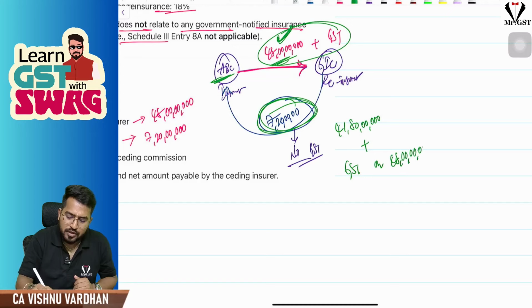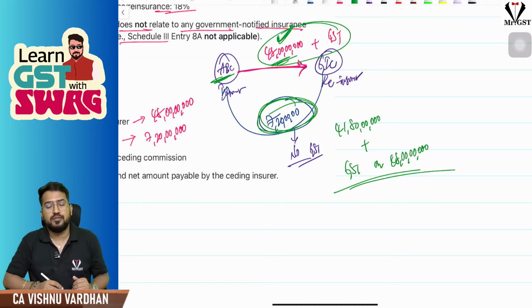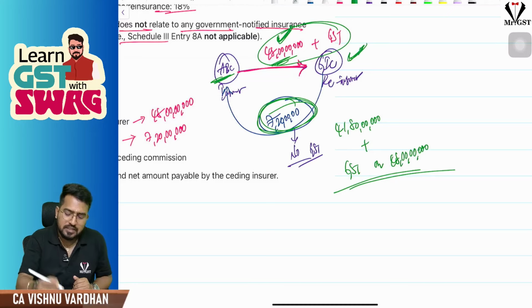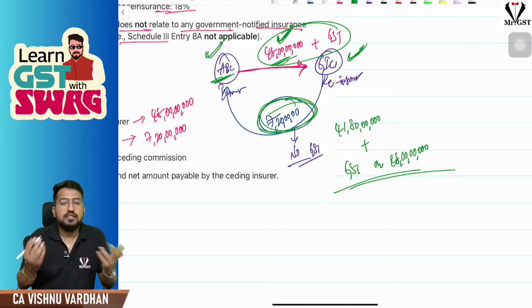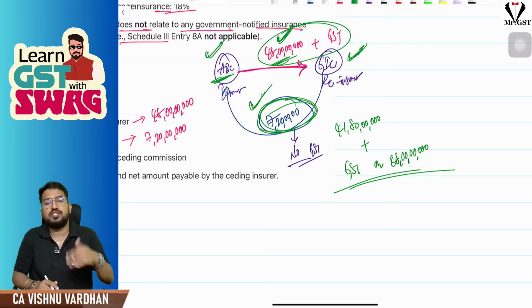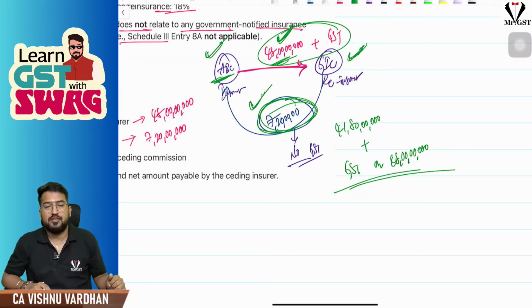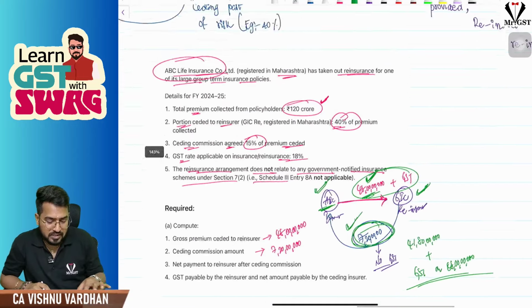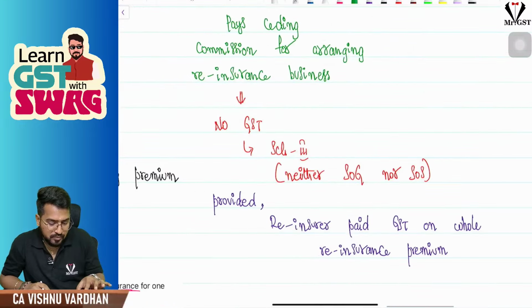Are you understanding the point? GST on 48 crores. So GIC will pay GST on 48 crores and close this. ABC need not pay GST on 7 crore 20 lakhs because this is neither supply of goods nor supply of service. Okay. So hope this is clear to you. I'll again explain to you. See, understand.